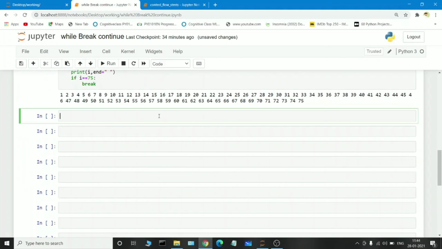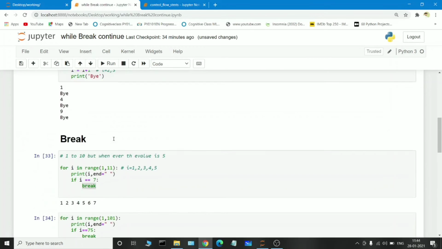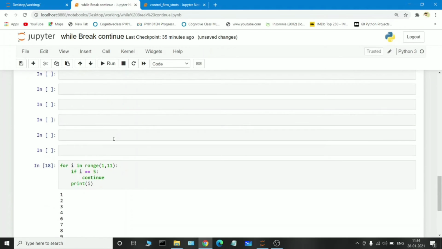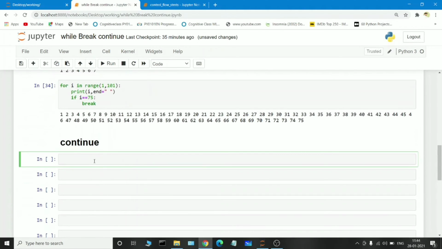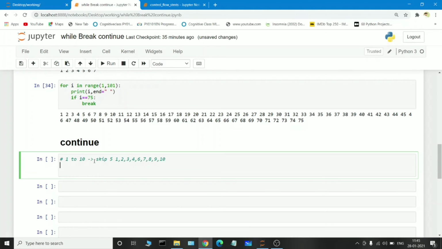So next we will see the continue condition. This is also most important. I'm just marking it down. So continue also works in a similar way. For example, I want to print the values from 1 to 10, but I want to skip an element, which means I want to skip the element 5. I want the final output to be 1 2 3 4, and 5 should not be printed, then 6 7 8 9 as well as 10. So how will we write the logic? With the help of the continue keyword, we can easily write it.